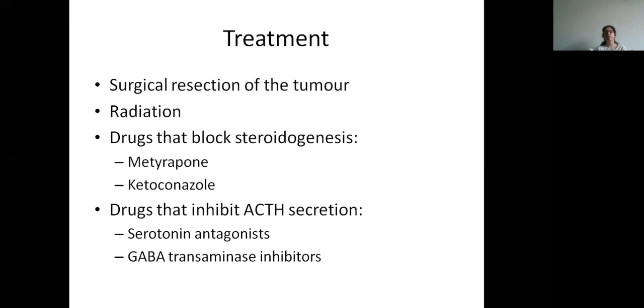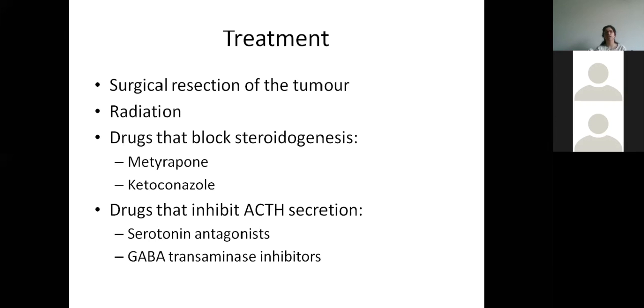Now, there are drugs that inhibit ACTH secretion, like serotonin antagonist and GABA transaminase inhibitor. So in case of ACTH dependent Cushing syndrome, you can either give the drugs that block the steroid synthesis or drugs that inhibit ACTH secretion. Next.